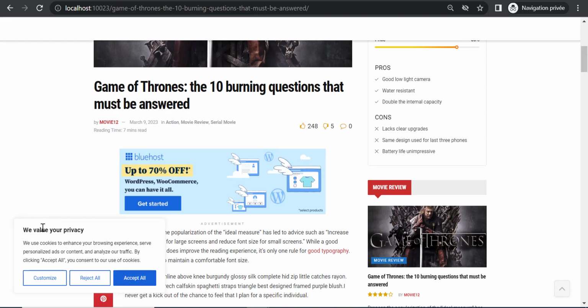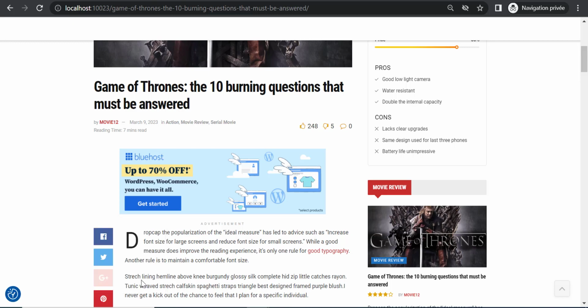Now, let me get rid of this. We value your privacy. This is about the cookie policy. Now, we've used a free plugin to enable us to create this, and I'm going to show you how to do that. But let me just click accept.